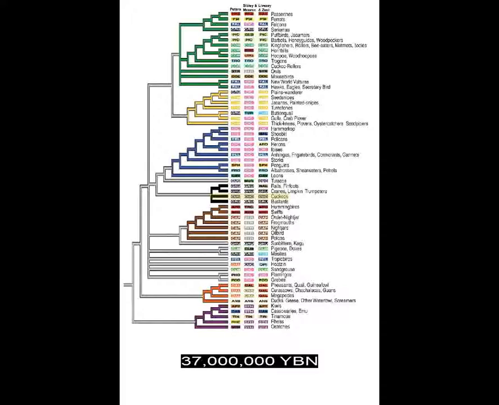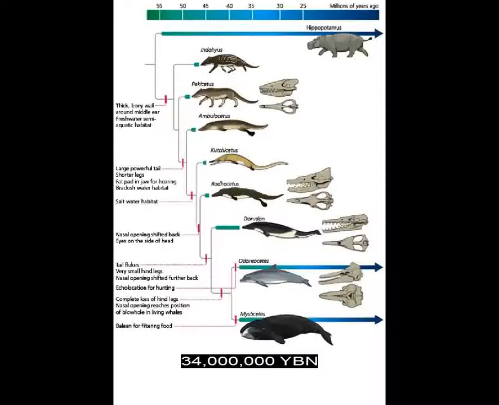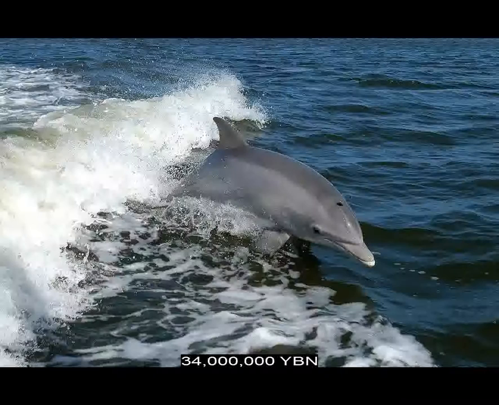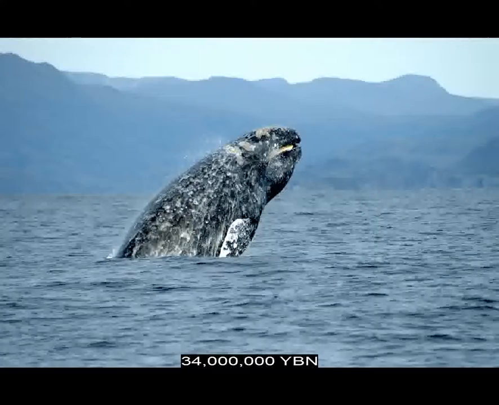Dogs evolve. Birds, Cuculiformes: cuckoos, roadrunners. Toothed and baleen whale lines split. Toothed whales include dolphins, sperm, and killer whales. Baleen whales include blue, humpback, and gray whales.